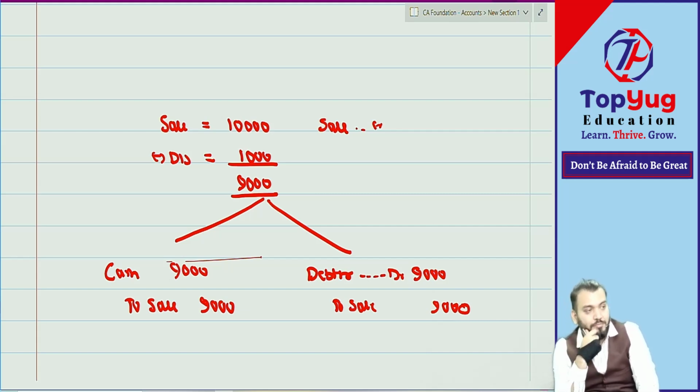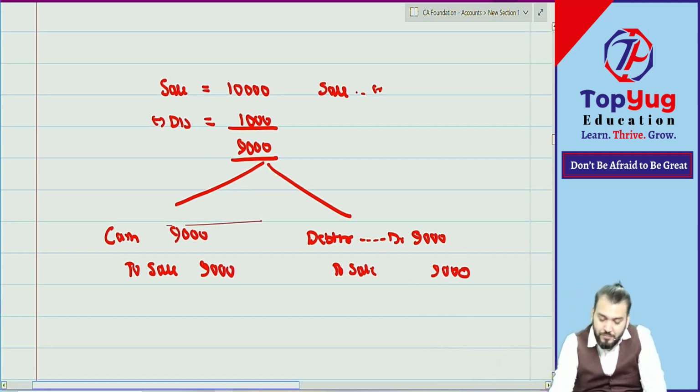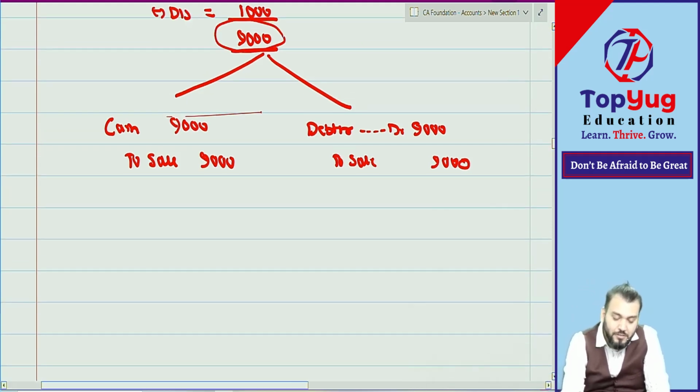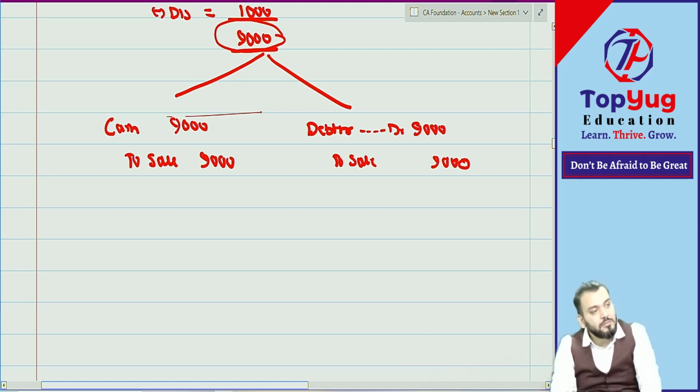Record, how to record? Tell me. Cash account debit, how much? The amount collected is 9,000. How can you say 10,000? I said collected how much? So why are you saying 10,000? Give me the journal entry, how to record.